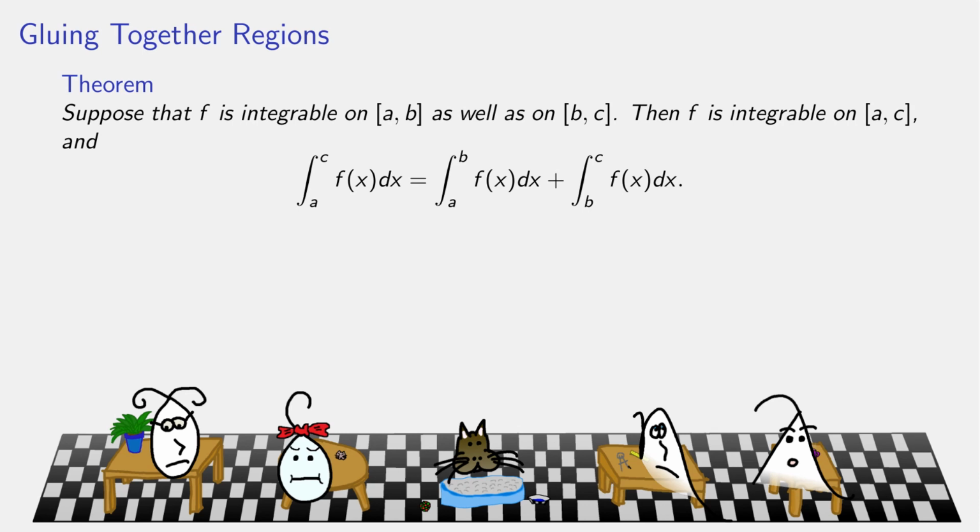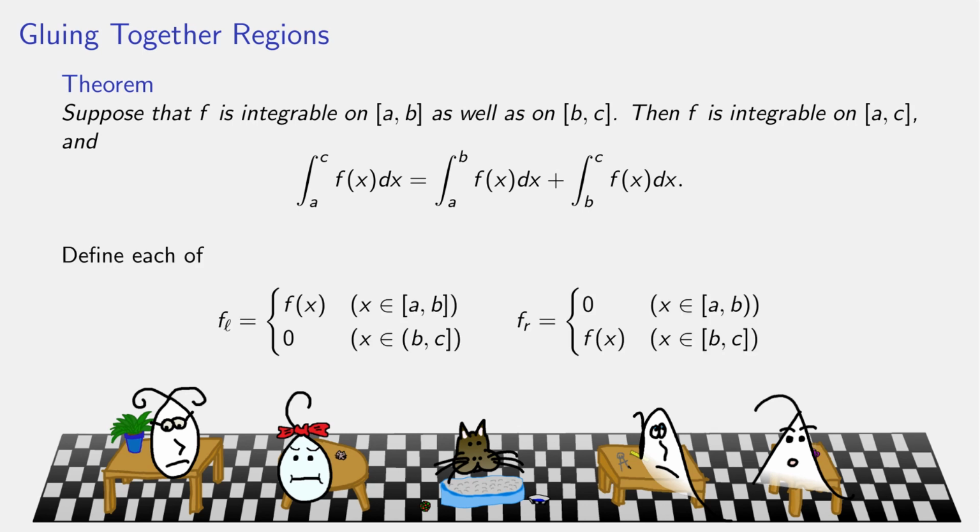The good news, however, is that this is not nearly as bad as the last thing we proved. So what we're going to do is define two separate functions. f sub L is f of x on the left bit and then extended to be 0, and f sub R is f of x on the right bit and left extended to be 0. And we already know that since f of x is integrable here, f_L is integrable overall. Similarly, since f of x is integrable here, f_R is integrable overall. We've already proven that.